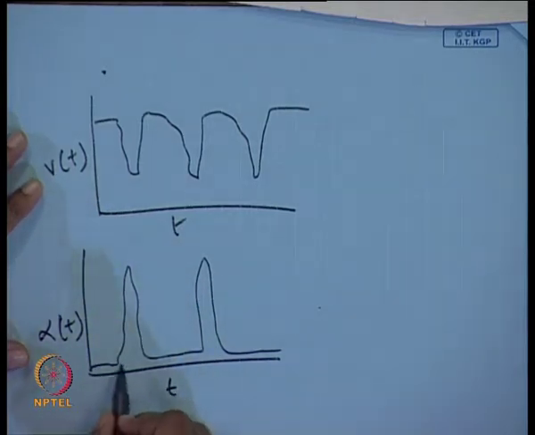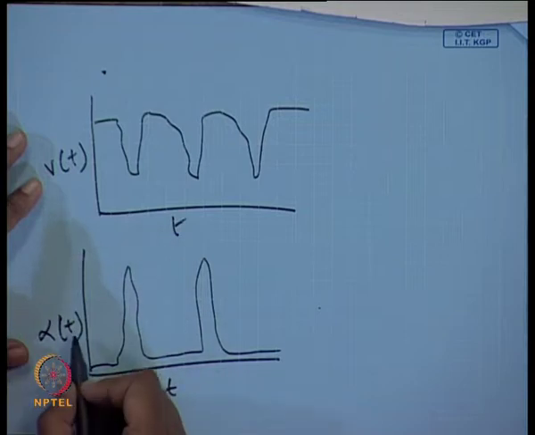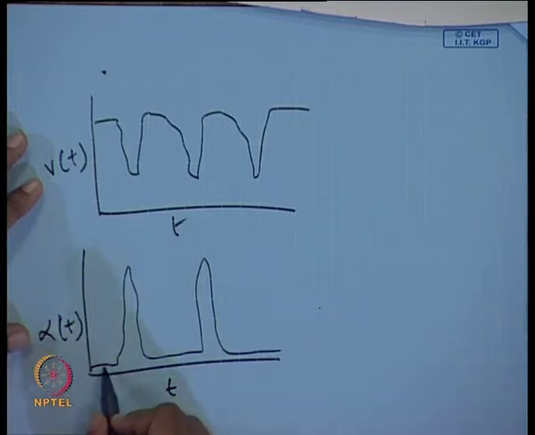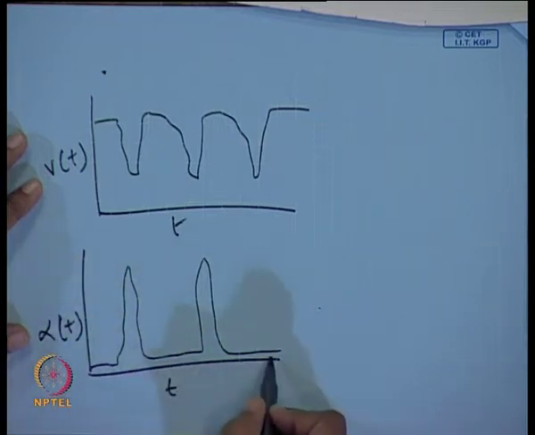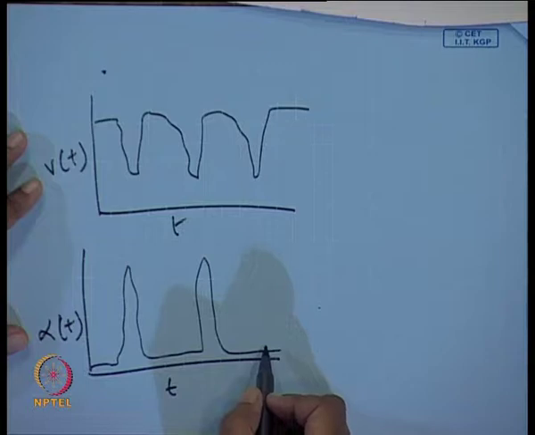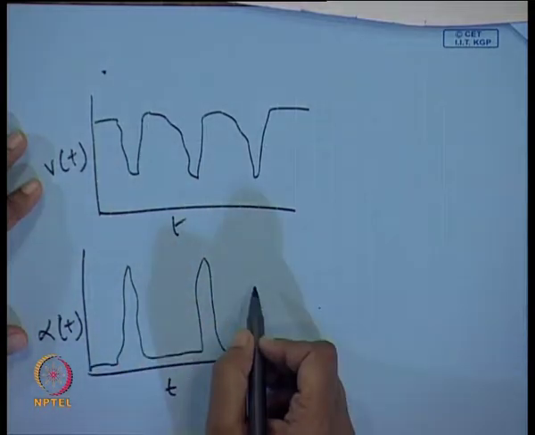Now, we will find that the probability of finding alpha in the low alpha region is high in this particular case. We get more alpha values in the low alpha region as compared to the high alpha region.